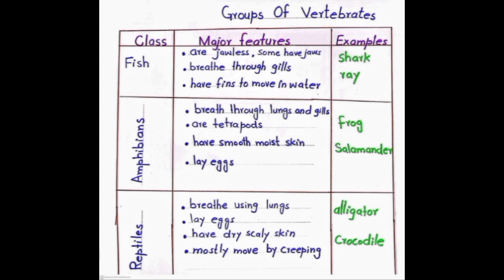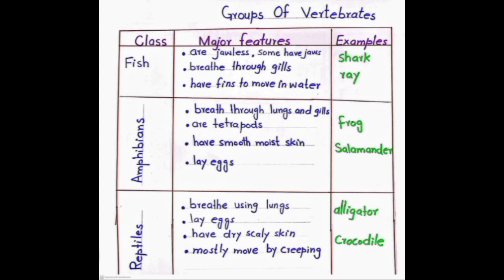Next group is amphibians. Amphibians are the animals that can stay on land as well as in water. So they have lungs for breathing on land and gills for breathing in water. They both have lungs and gills for respiration. They are tetrapods. Tetrapods means they have 4 legs for movement on land. They have smooth, moist skin and they lay eggs in water for reproduction. Examples are frog and salamander.